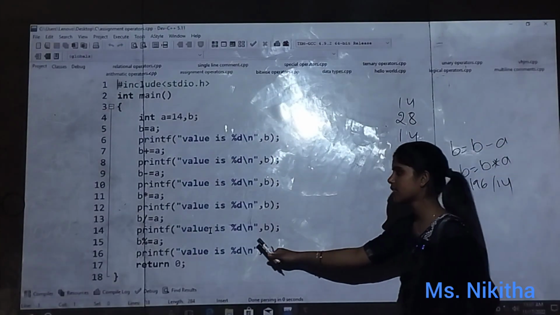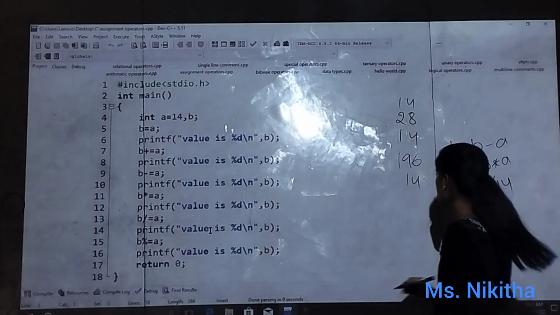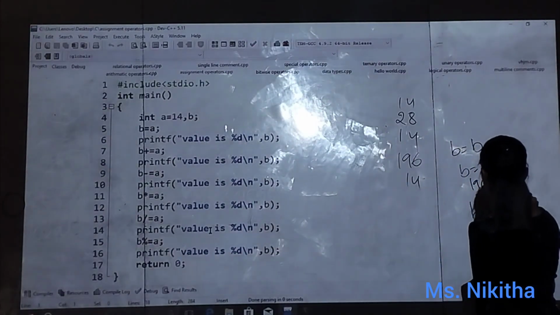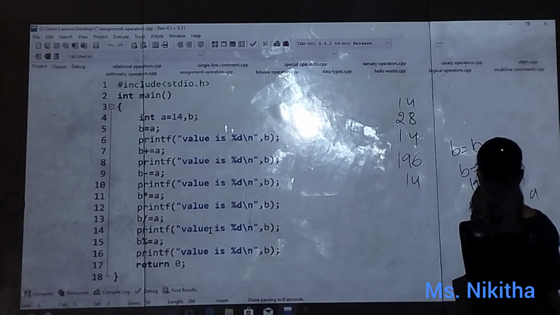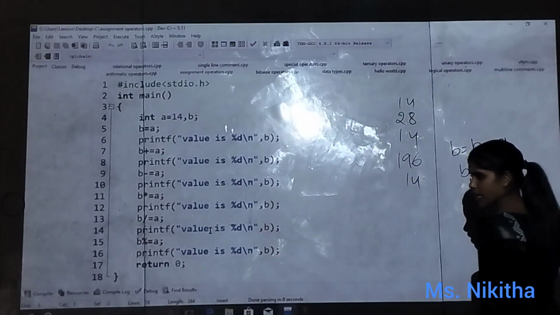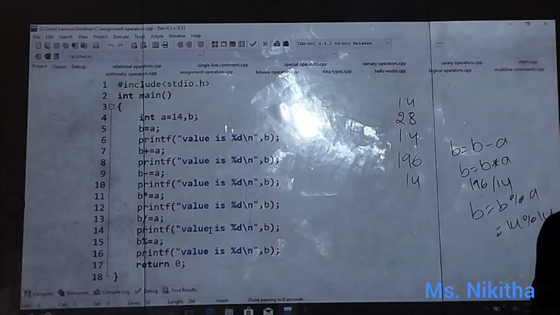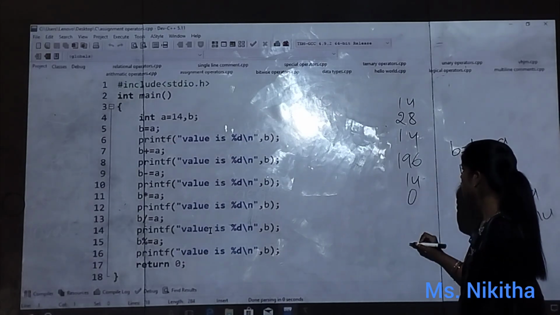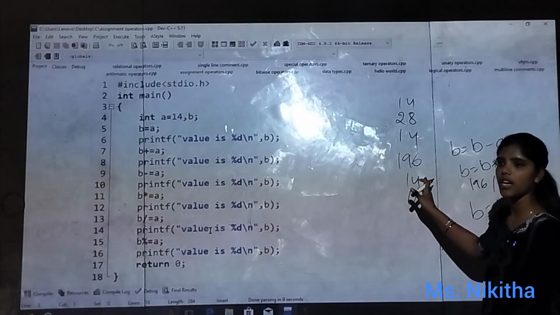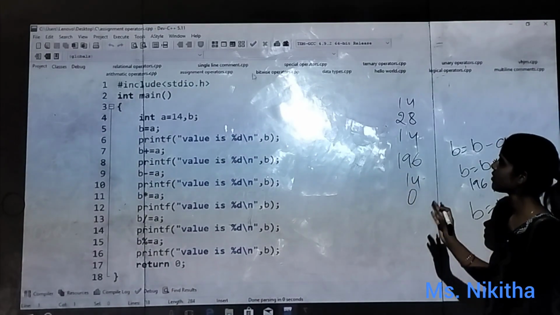14. So after that, B modulus equals A means B is equal to B modulus A, which means 14 modulus 14. Am I right? So 14 modulus 14 means we will get 0. So as we predicted, this was the output. So shall we see if that is correct or not?